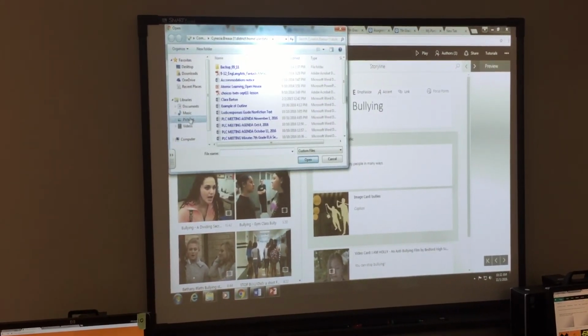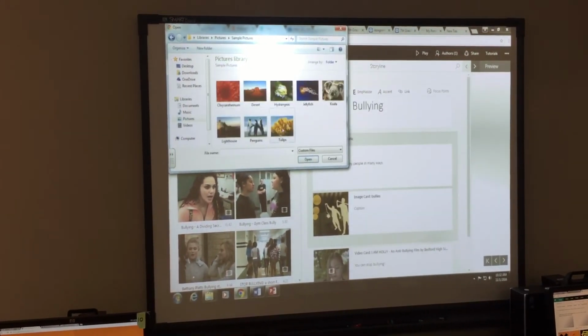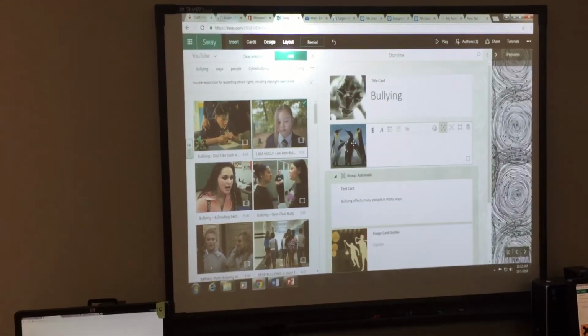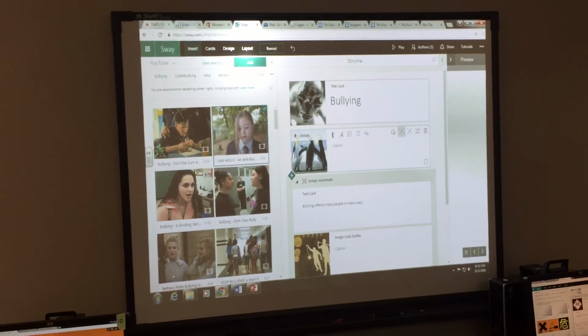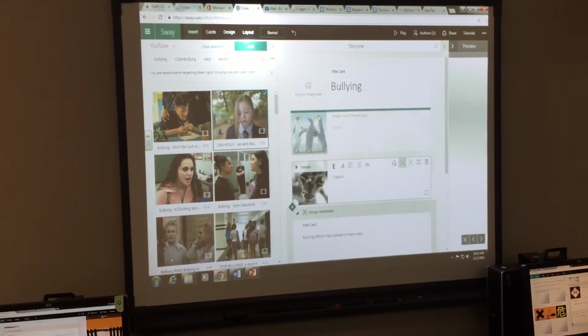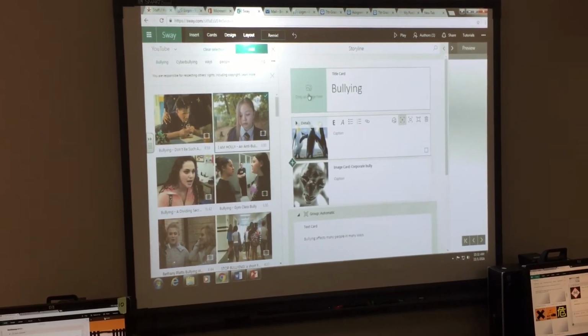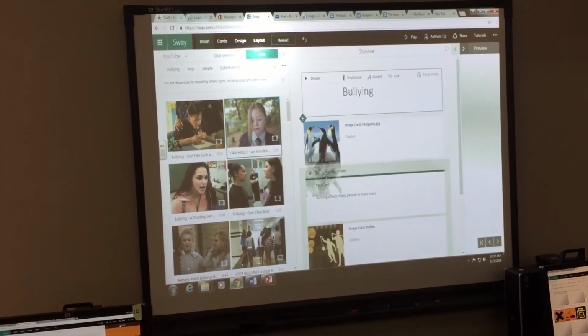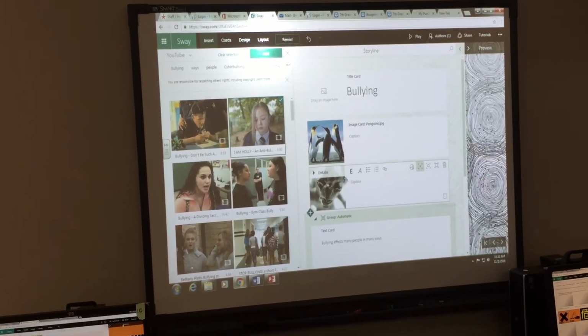I can go into pictures and sample pictures, and maybe these penguins are bullying each other. And that's Happy Feet. Let me get rid of that. Okay, so what I had to do is drag that picture out, so there was no picture here. Remember, Voldemort was there. I had to kind of drag him out, and he kind of made his own card, but that's okay.